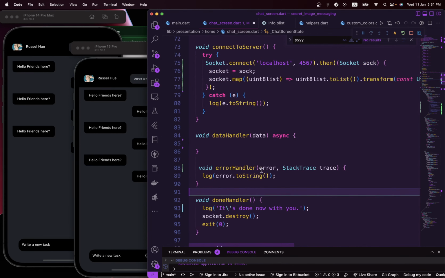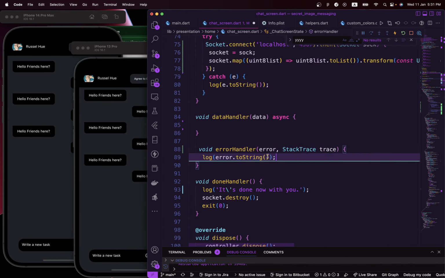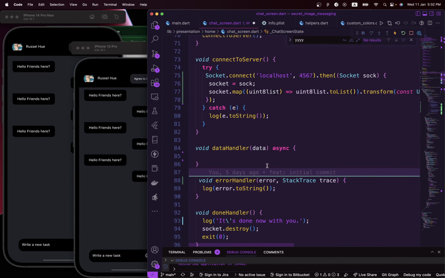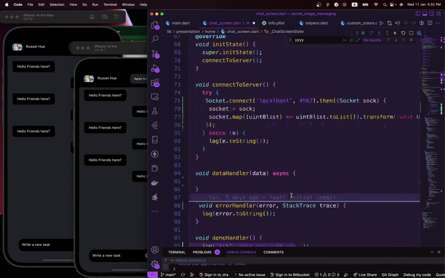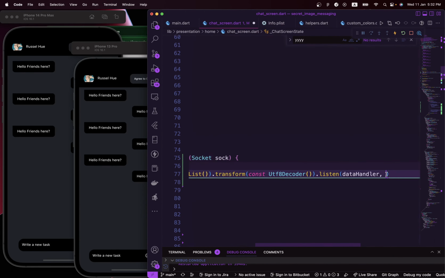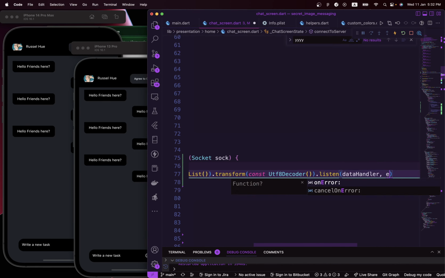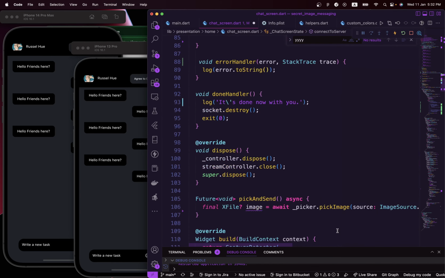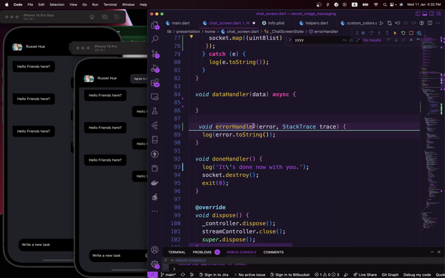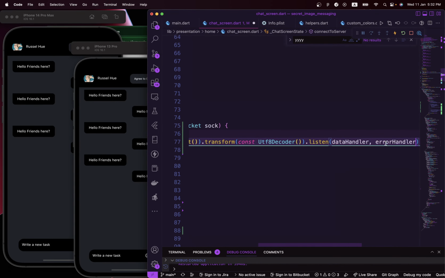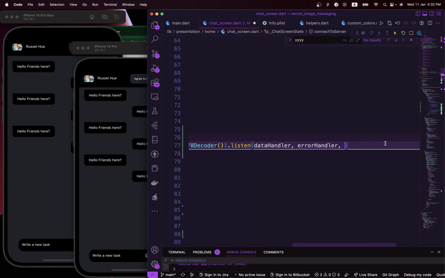Then we have the error handler. Whenever there's an error, go ahead and log the error for us. For now, we just want to log out the errors and stuff like that; we don't want to do any other stuff. So we need to add these two functions right in here. I'm going to say comma. The next one is onError, and the function name again is errorHandler. Just copy the name, paste it right in here, then comma. Just add a comma to it and then add some other stuff.